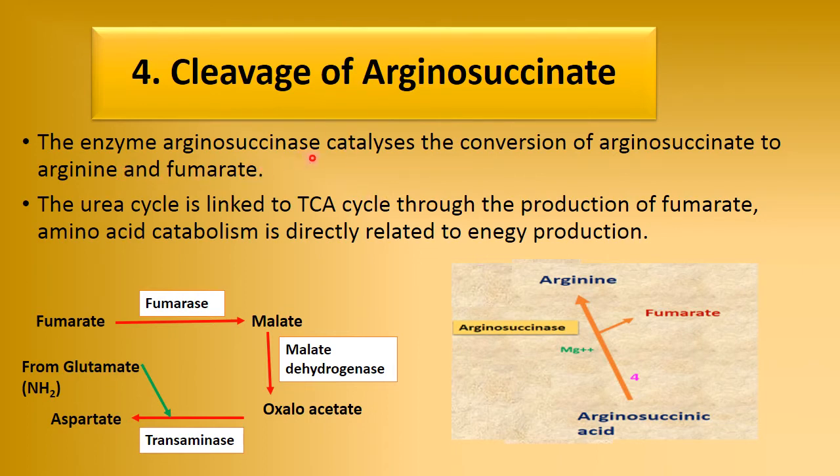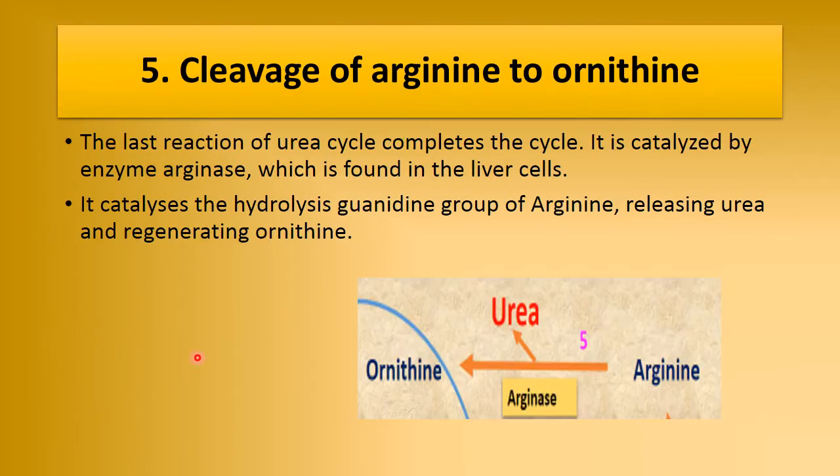The enzyme arginosuccinase catalyzes the conversion of arginosuccinic acid to arginine, and it is linked to TCA cycle by the removal of fumarate. This fumarate now enters TCA cycle. It forms malate and oxaloacetate, and oxaloacetate in presence of transaminase enzyme forms aspartate, and this aspartate enters the urea cycle.